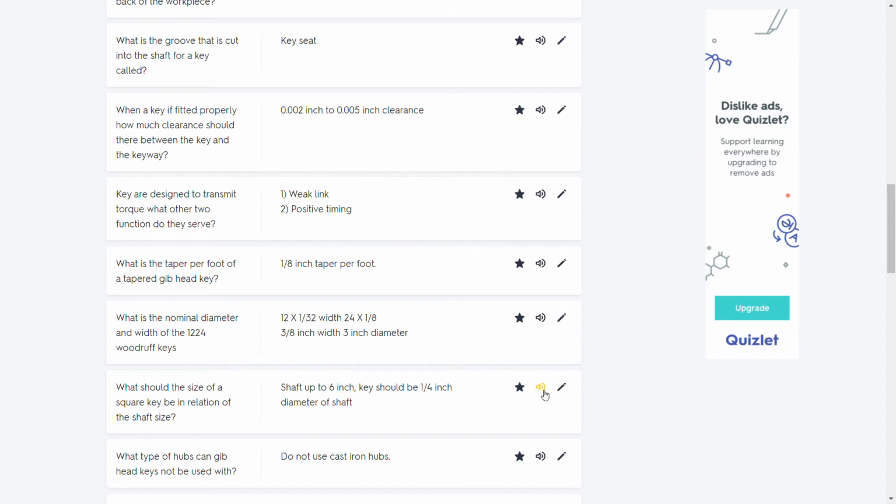What should the size of a square key be in relation to the shaft size? For shafts up to 6 inch, the key should be 1/4 of the diameter of the shaft. What type of hubs can gib head keys not be used with? Do not use cast iron hubs.